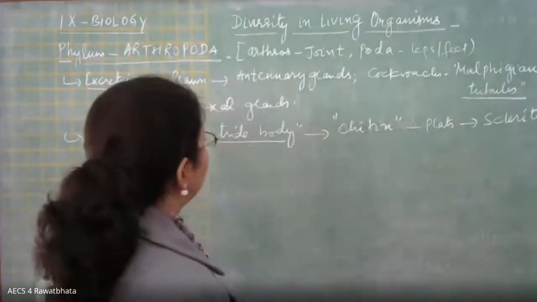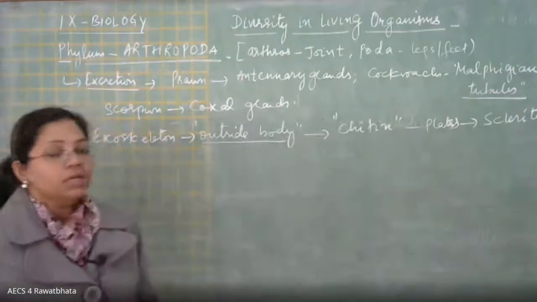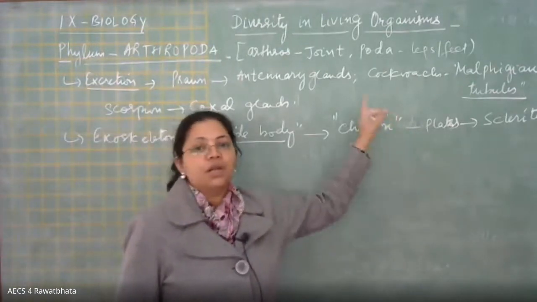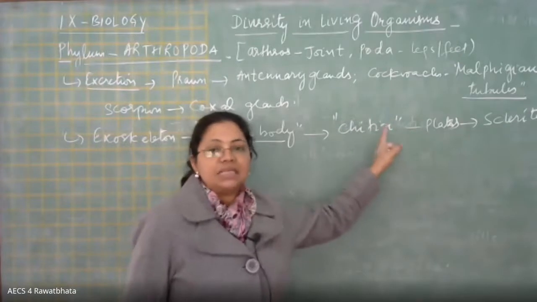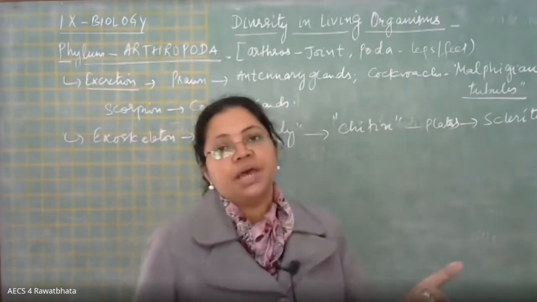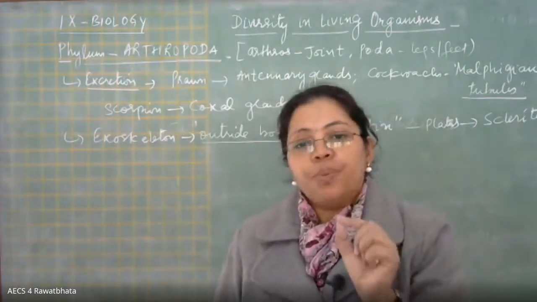Plates, P-L-A-T-E-S, E is missing. Small plates are formed by the deposition of the material called chitin, and these chitinous plates are called sclerites. तो कई बार एग्जाम में क्वेश्चन आएगा that of which particular group.